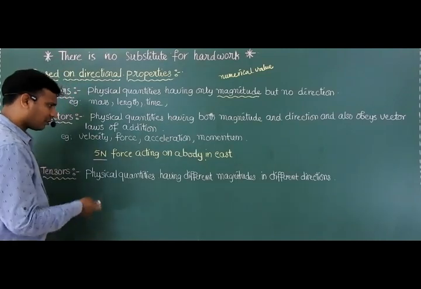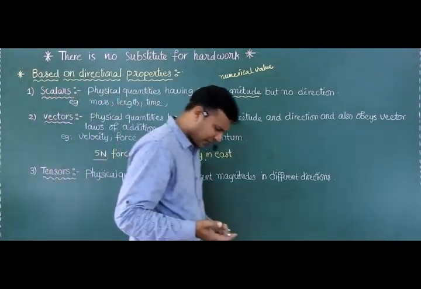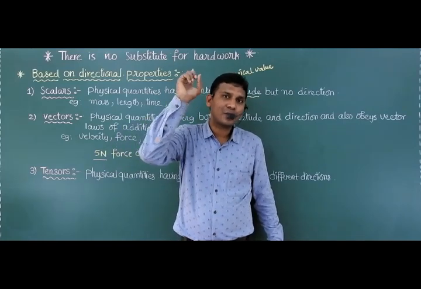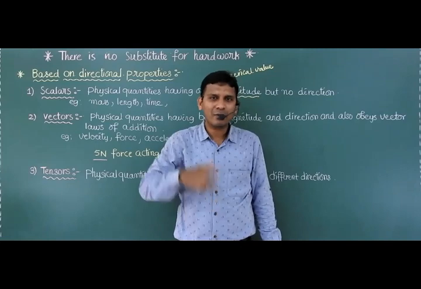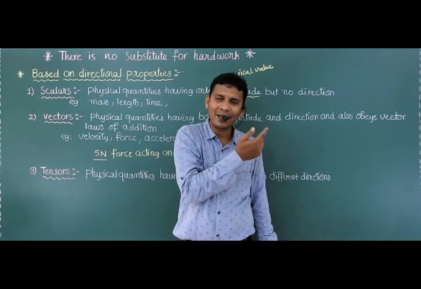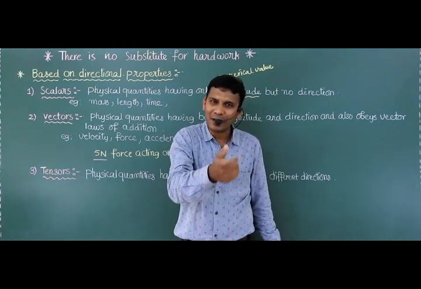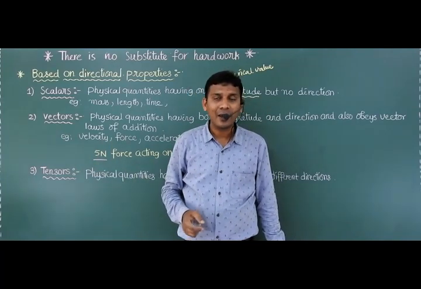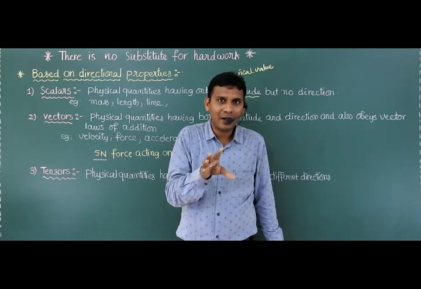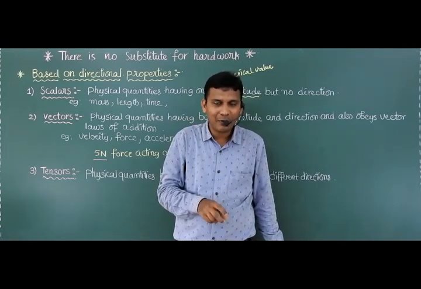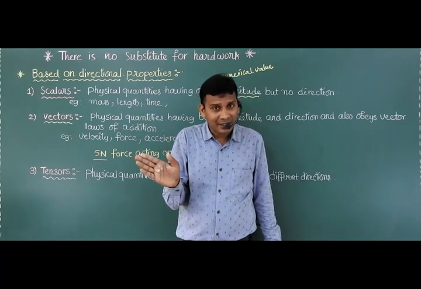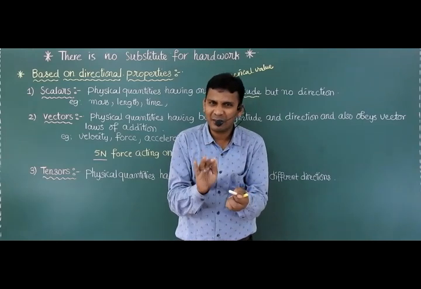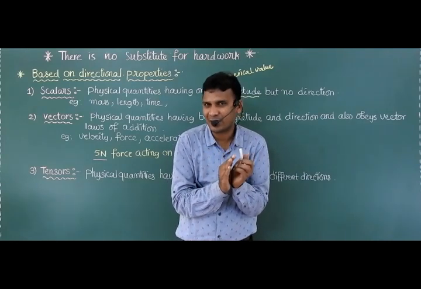Right? So, sir, what is meant by different magnitudes in different directions? Wait. When we come to system of particles and rotatory motion, where we will discuss moment of inertia, in the last session I wrote an example for tensors. That is moment of inertia. If for a given body you calculate that physical quantity in different directions, it has different magnitudes. Now, in this session, this much information is enough.